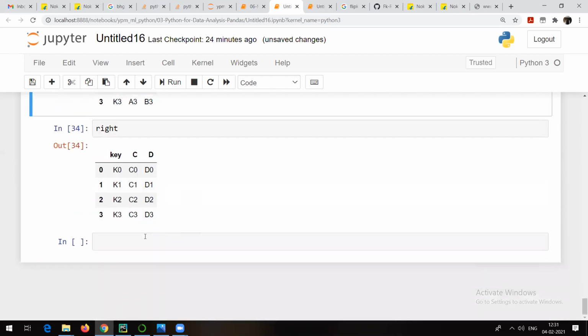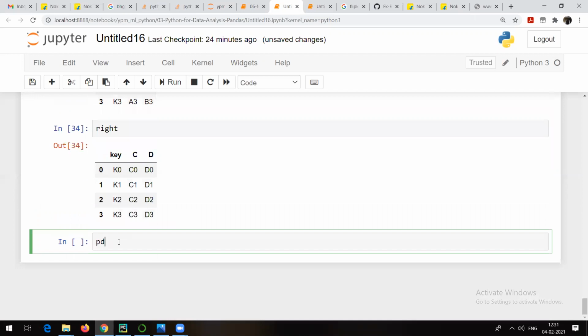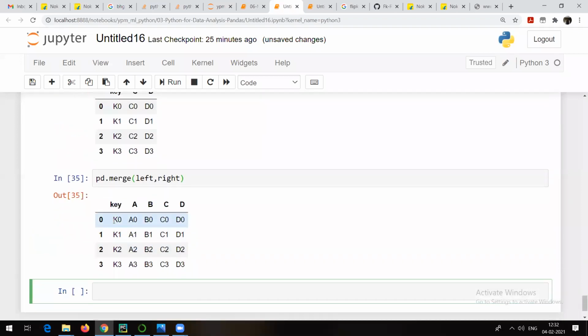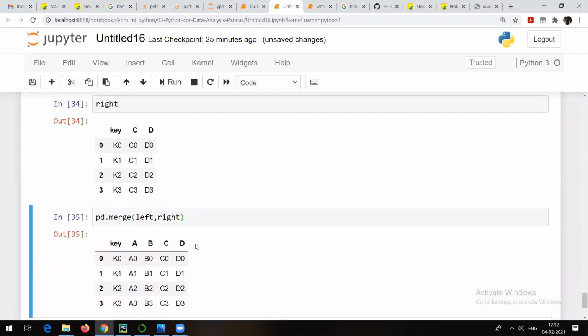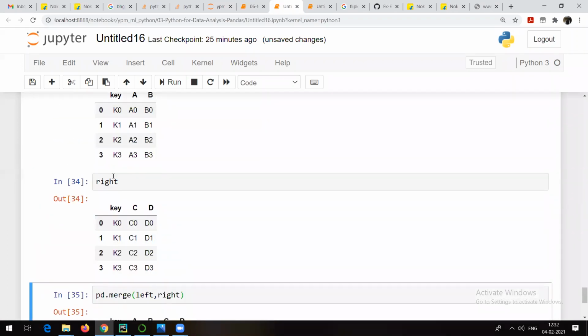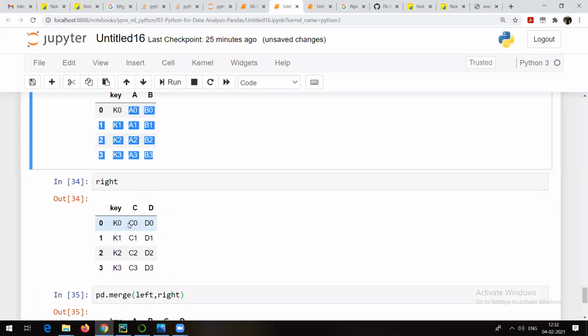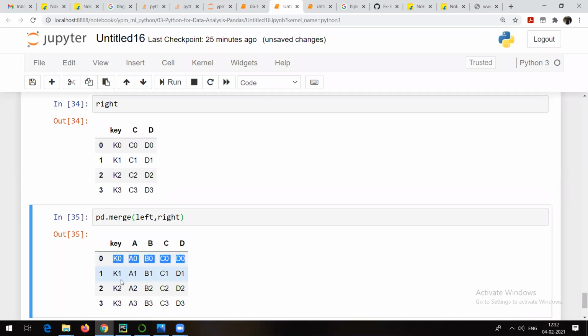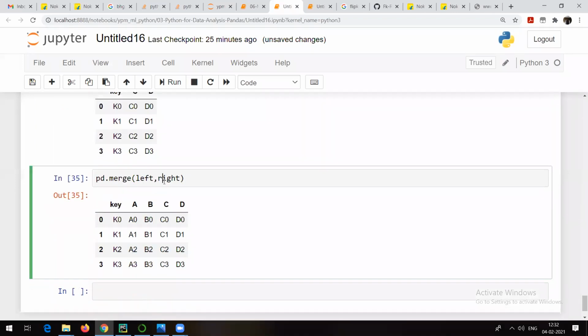Let me show you how we are going to merge them. So something like pd.merge we are going to make use of. I want to merge this left data frame, left is a variable here, okay, with the right data frame. If I try to merge them like this, you can see the result. Why am I getting this result? Because this K0 was matched with this K0, and that's why I'm able to see A0, B0, C0, D0. So it is actually merging on the basis of the row. You can check, K0 is matched, so A0, B0, C0, D0. Similarly, K1, K2, K3. So this is the result you will get after merging.